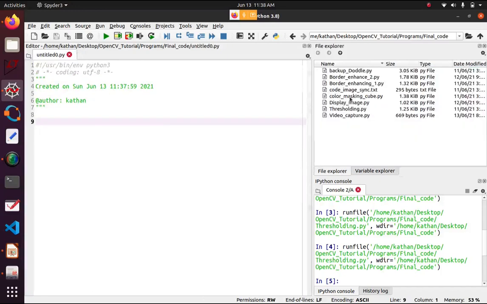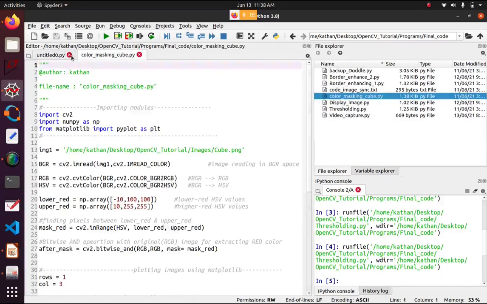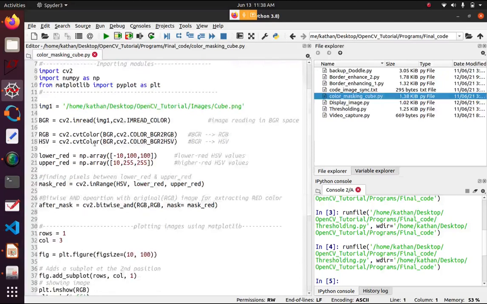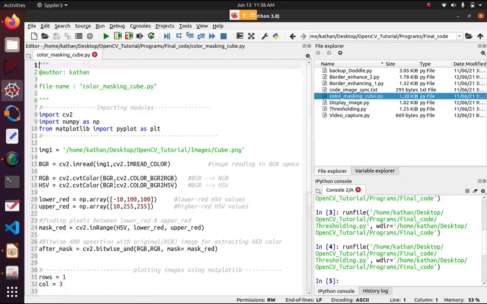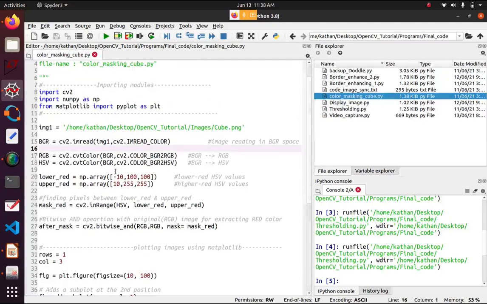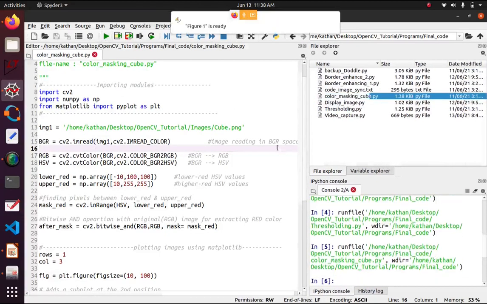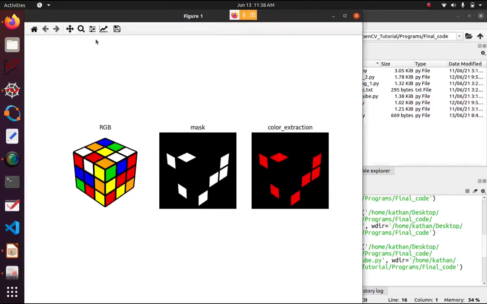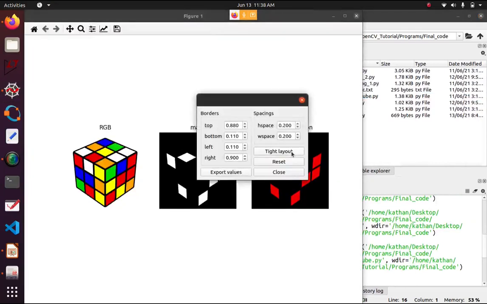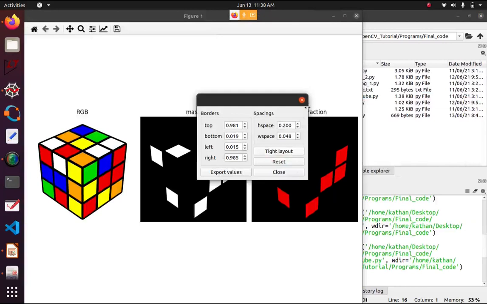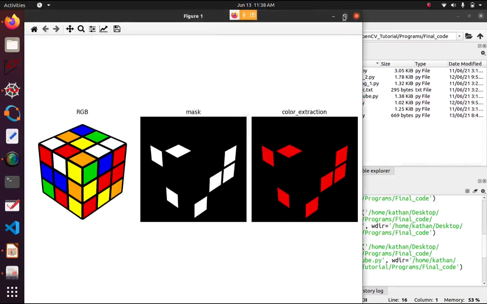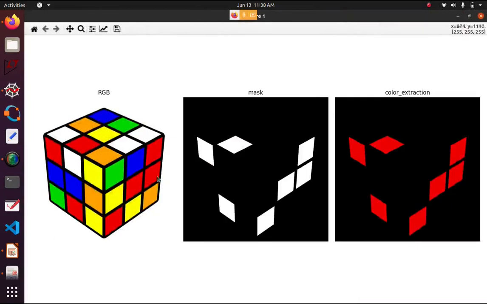Now you open this color masking cube Python file. It is somewhat different than the previous one. First we run the code. You can see I have this cube image, a 3x3 cube in a color space.